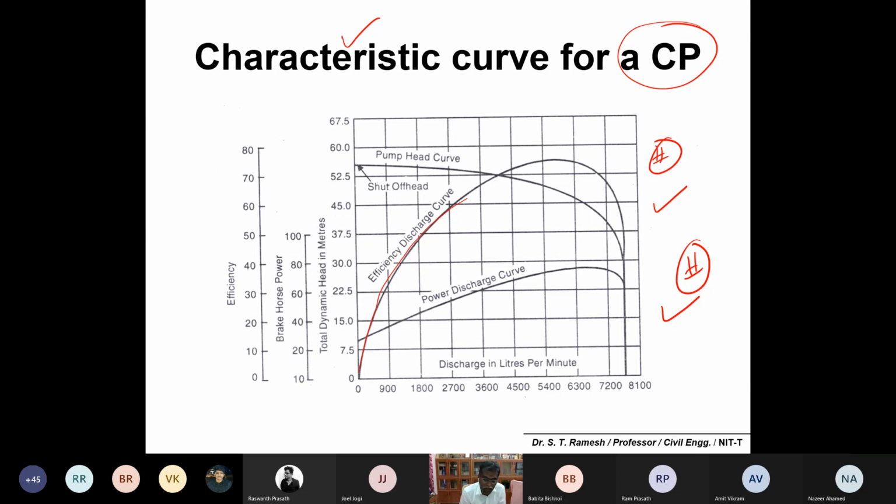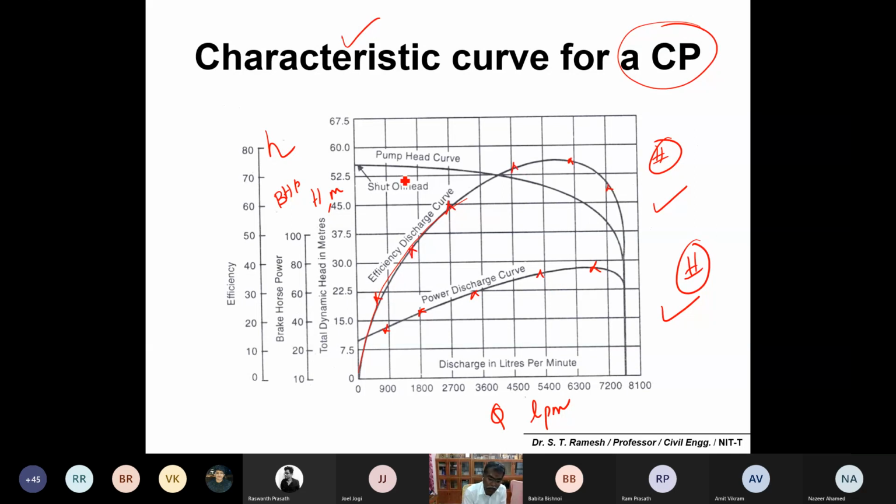Please remember the x-axis is discharge Q in liters per minute, and the y-axis is head in meters. Then brake horsepower in watts or kilowatts, and a third axis for efficiency. The pump is normally operated over a range of discharges, and you can draw the characteristics of a particular pump.